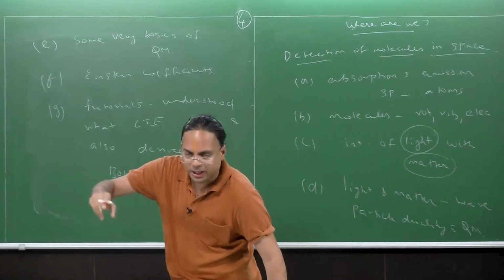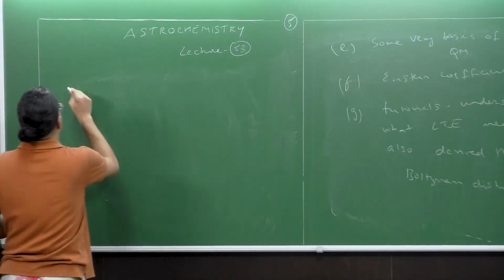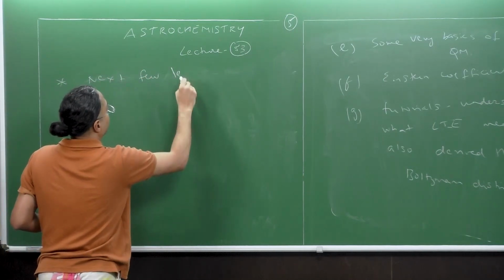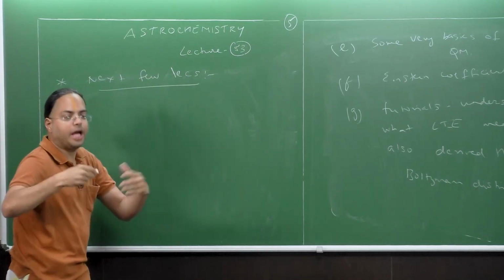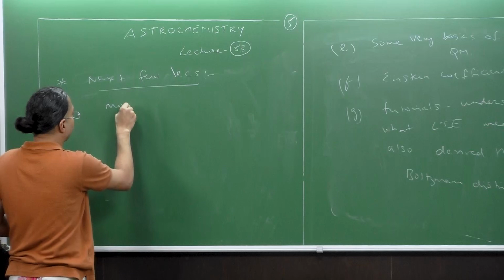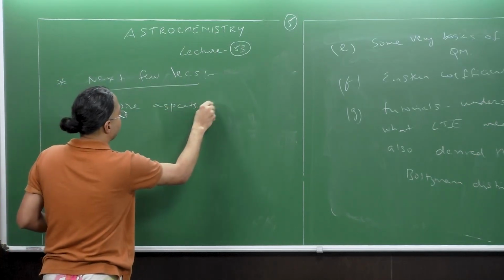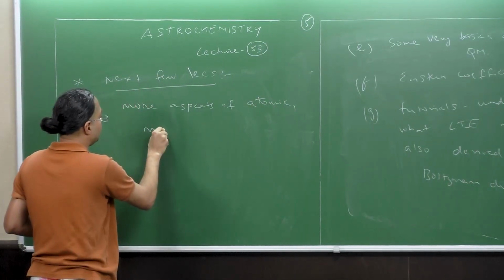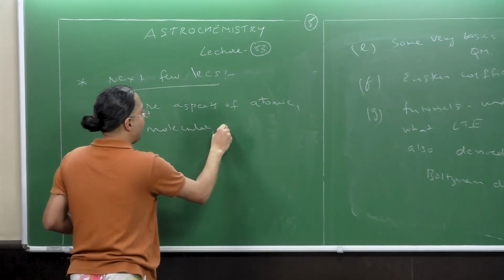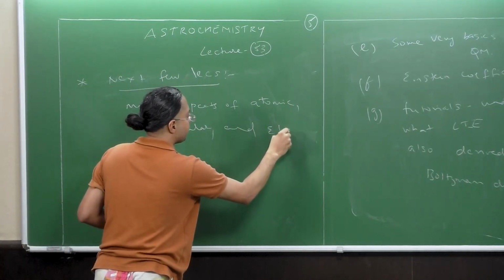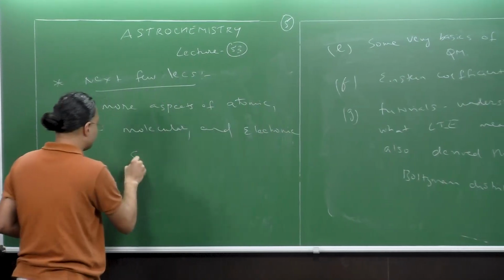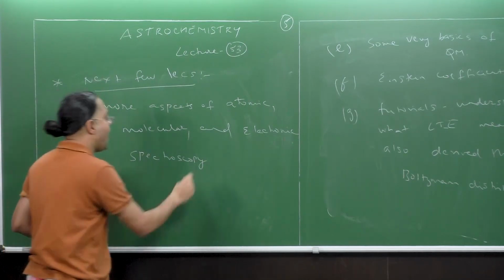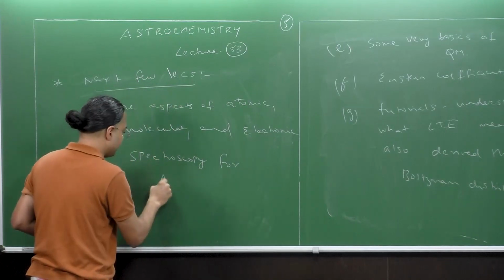Now, in the next few lectures, we shall be looking at some more aspects of atomic, molecular, and electronic spectroscopy, as relevant for astrochemistry.